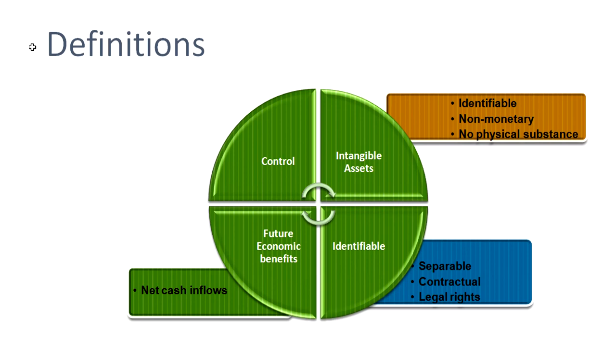So now starting with identifiable. Identifiable is something which is separable. It carries contractual rights, and it is a legal right. They have the legal right. And the future economic benefits are basically your net cash flows. And control means the organization should control the intangible assets, and only then can it be recognized.